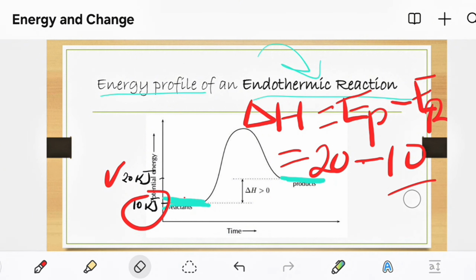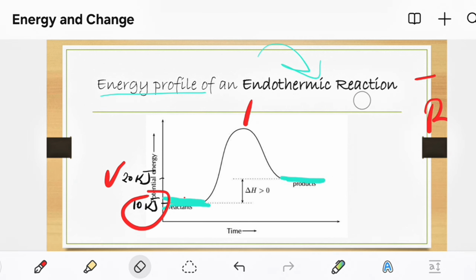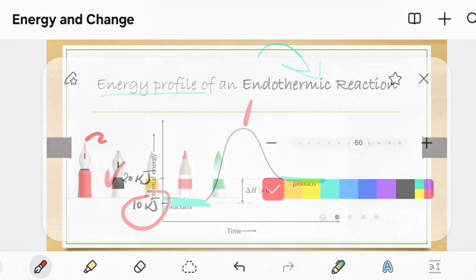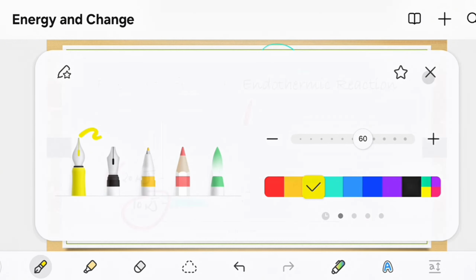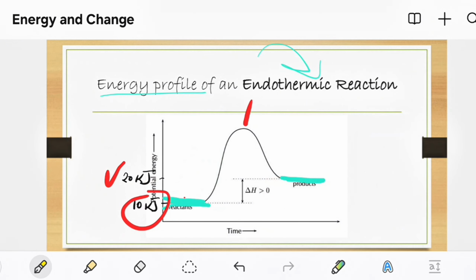Now I want us to look at another concept, which is that we've already mentioned about the absorption and releasing of energy. If you check here, the reactants were not going to break to form new products unless the energy was provided by the system.